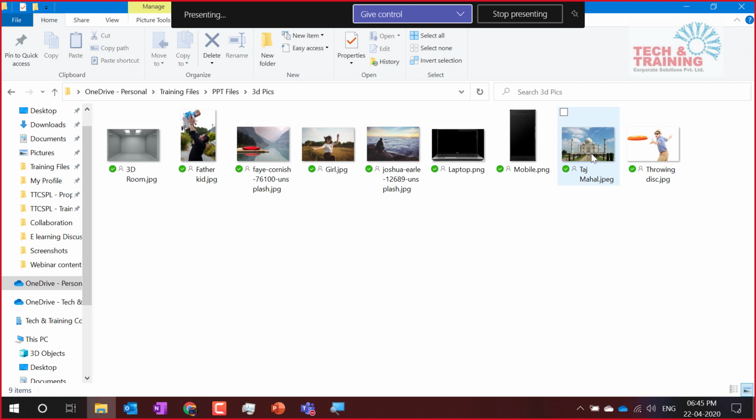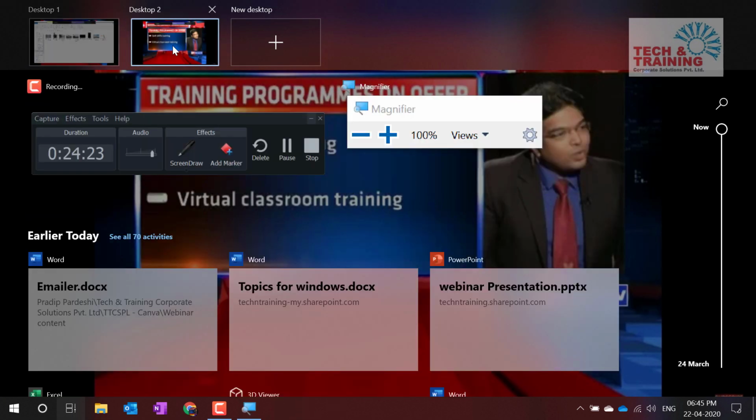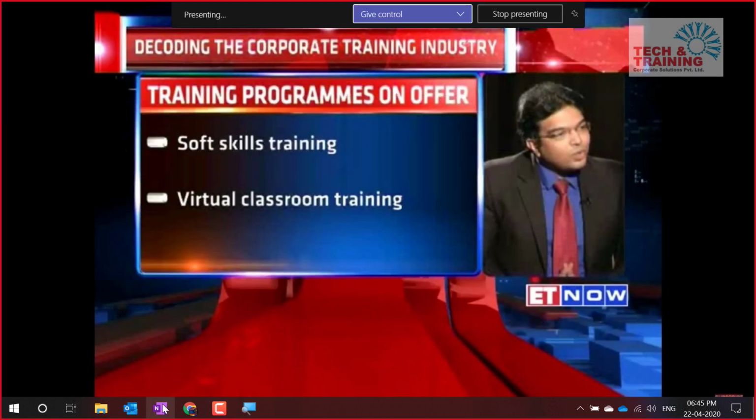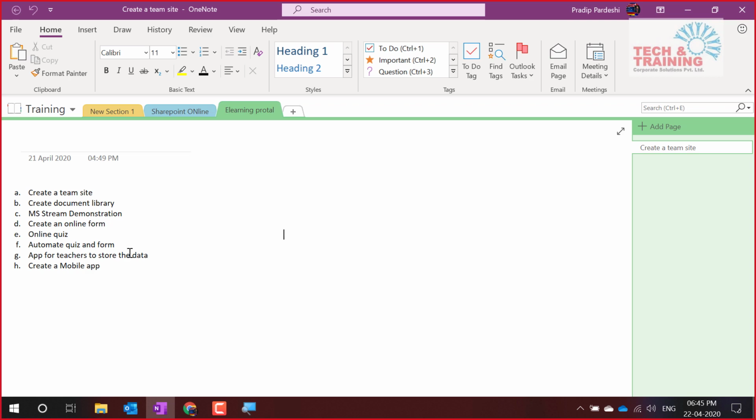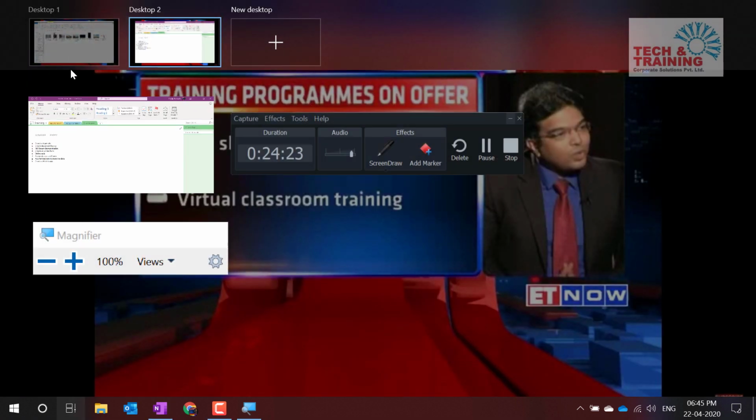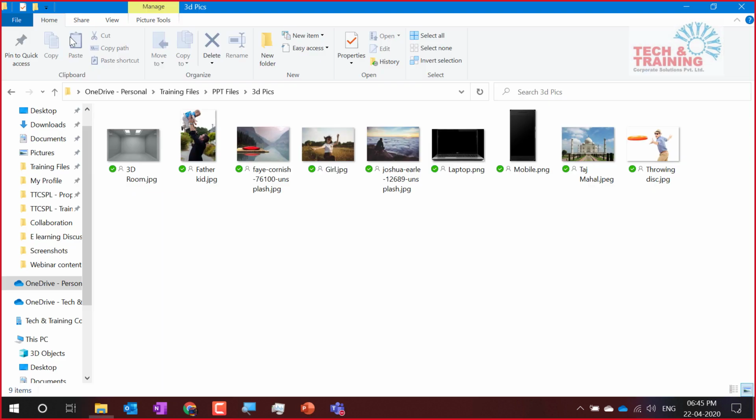Please elaborate on switching desktop and its usage once again. See, what you can do is switching desktop. You click here, new desktop. Whatever programs you would like to open here, the simple way is go to that desktop and open the programs. So I open this program. OneNote is here. Now I come here and go to desktop 1. I don't see OneNote.